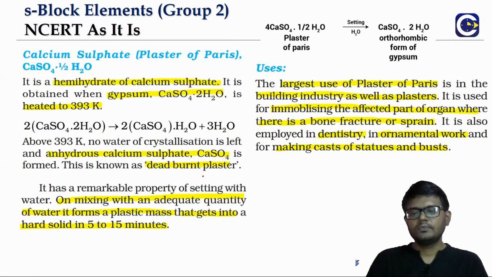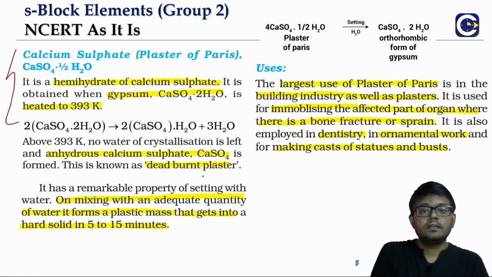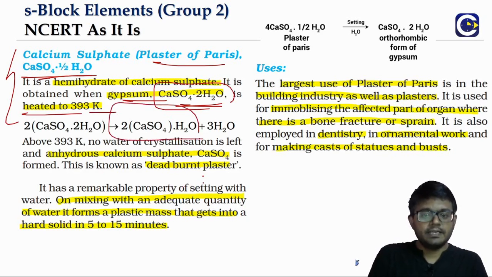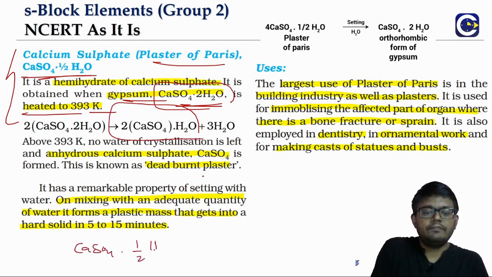Okay, so the next compound that we have for calcium is plaster of Paris, which is calcium sulfate hemihydrate. Gypsum is calcium sulfate dot 2H2O, so you'll have two water molecules of crystallization. When we heat it up to 300 Kelvin, it will lose the water of crystallization partially and form the hemihydrate. So the plaster of Paris, we can either write it like this: calcium sulfate dot half H2O, or we can also write 2 calcium sulfate dot H2O.